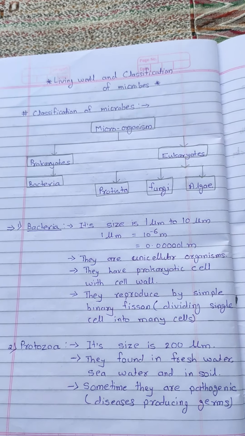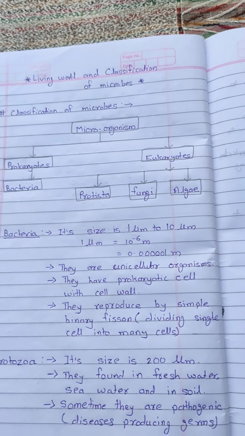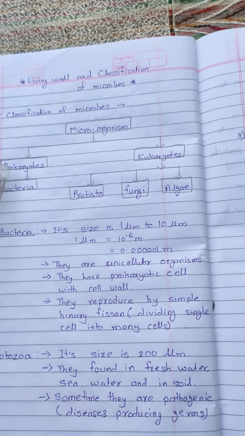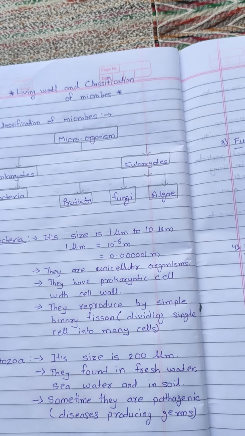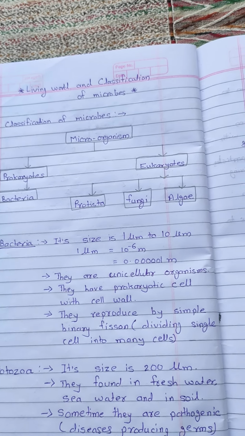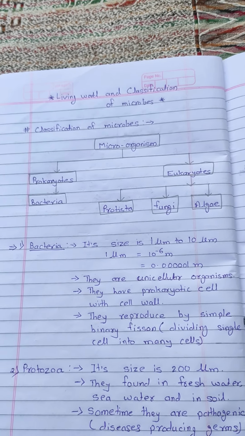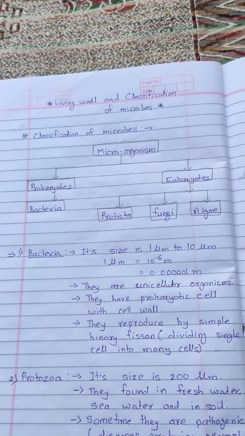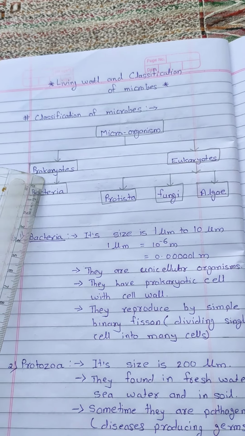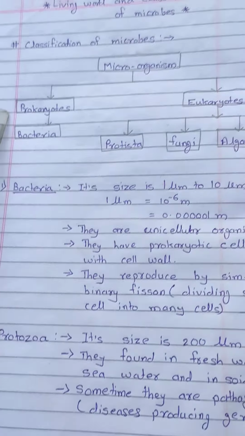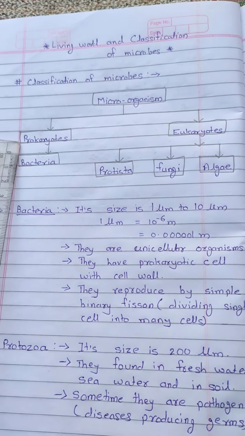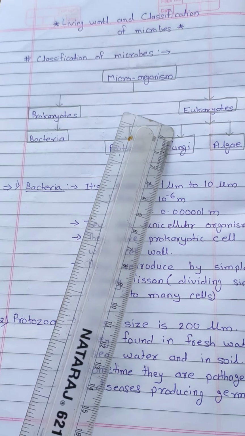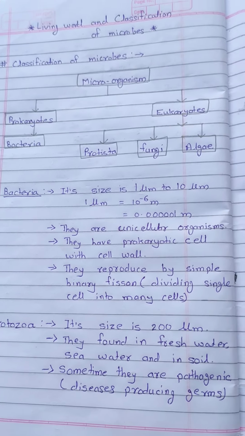Classification of microbes. Microorganisms are divided into two groups, prokaryotes and eukaryotes. Prokaryotes, we all know our body is made of cells. So prokaryotic means the organisms which have not well developed cells. Their cells are not well developed. In eukaryotic, their cells are well developed.